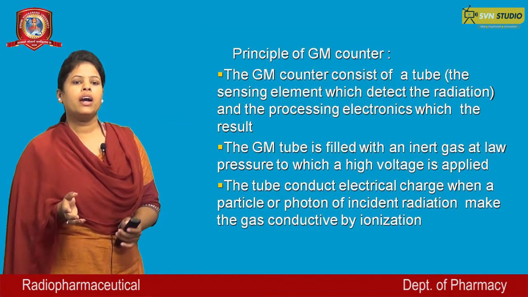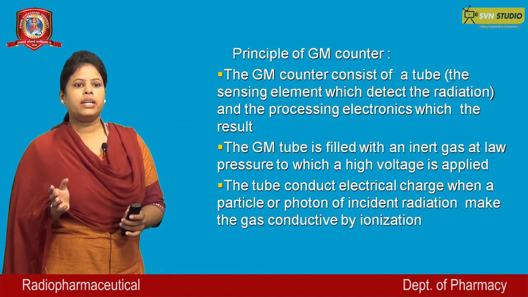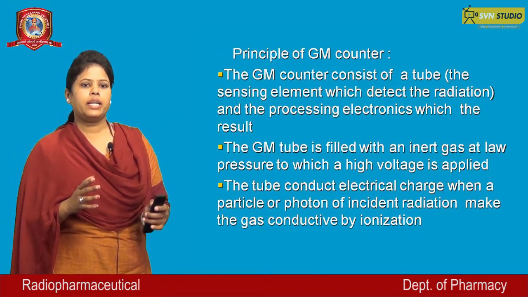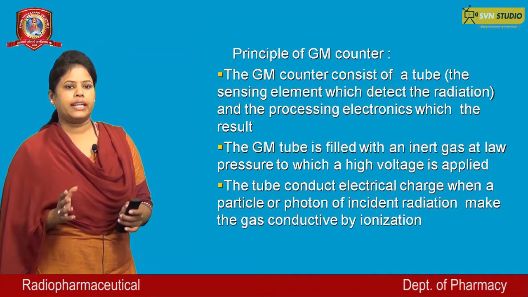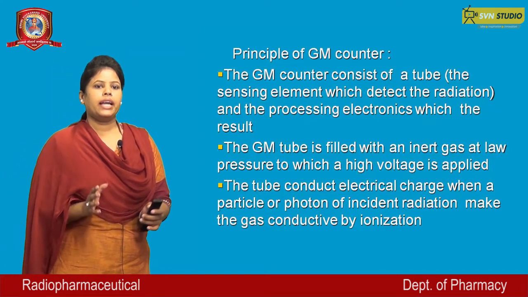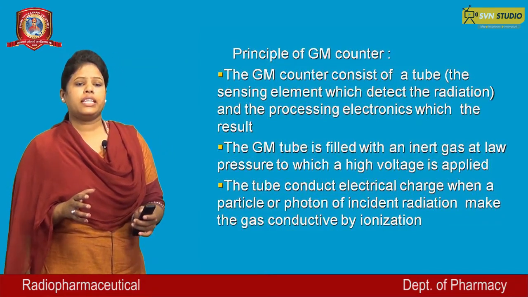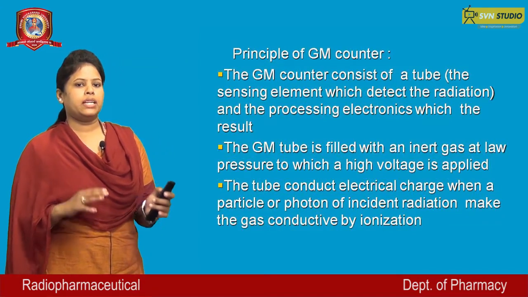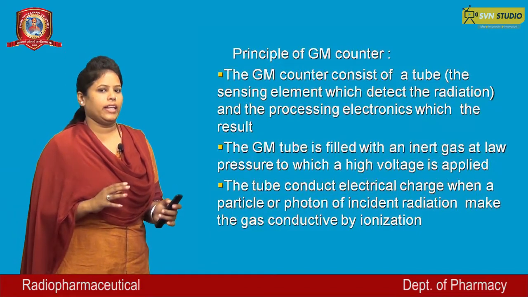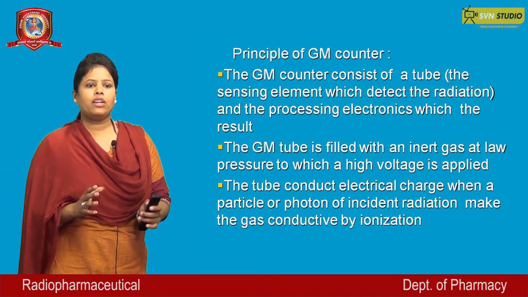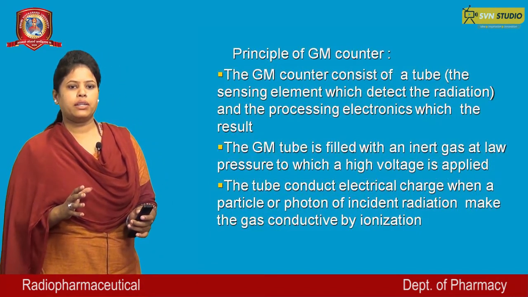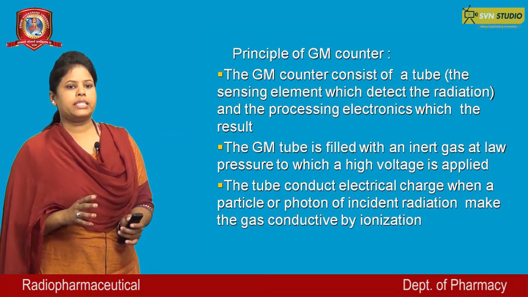The Geiger-Müller counter consists of a tube, the sensitive element which detects the radiation, and the processing electronics which display the result. The GM counter tube is filled with an inert gas like helium, neon, argon at low pressure to which a high voltage is applied.